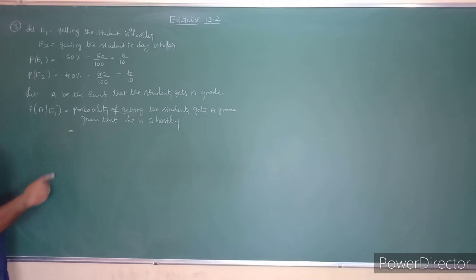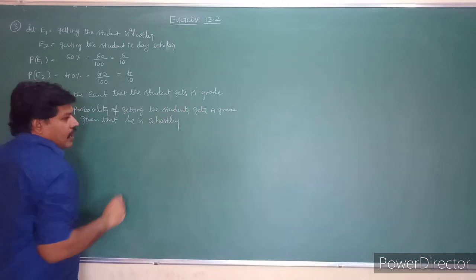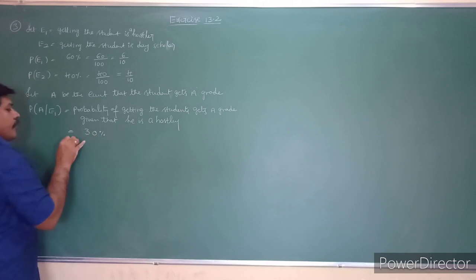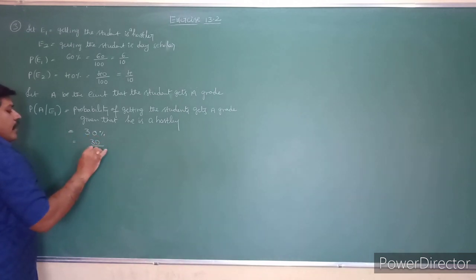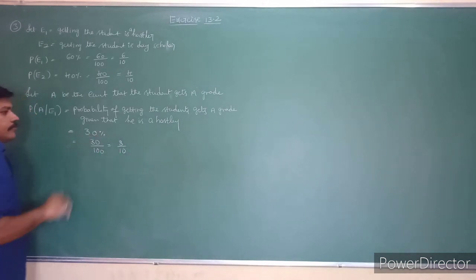They have already given how many hostler students get A grade. That is 30% of students getting A grade, so that is 30 by 100, which is 3 by 10.